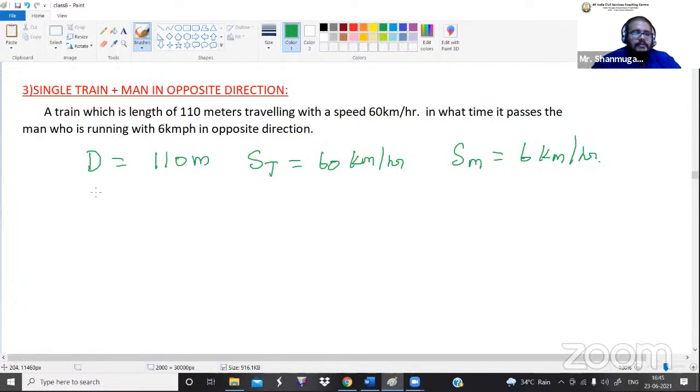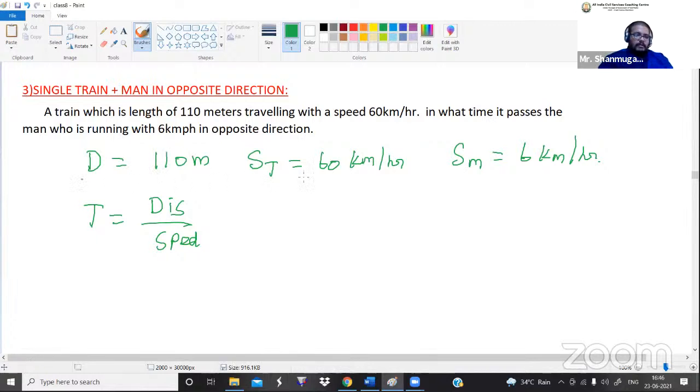Okay, so they are asking us to calculate the time. Time is equal to distance divided by speed. Guys, listen here. When reading the question, first we want to understand the meaning. The train is coming in this direction and the man is coming in this direction. At the moment they meet each other, how long will the train take to cross the moving man? Do you understand what I'm saying? So that is the question.